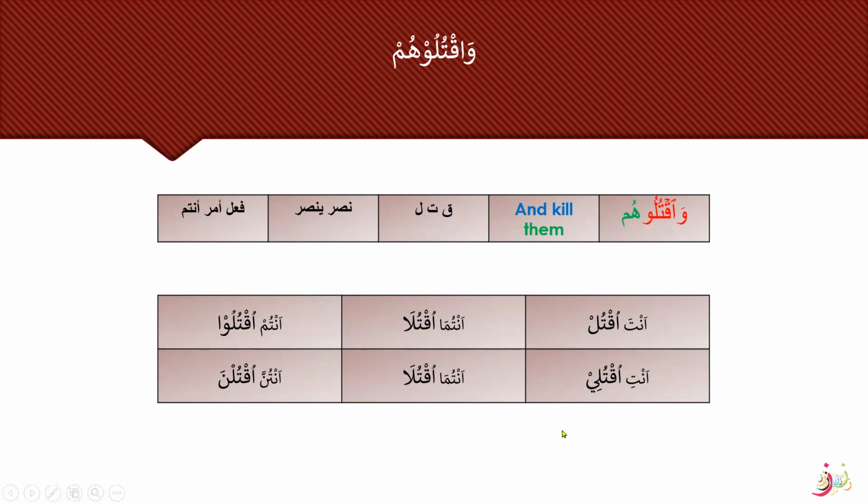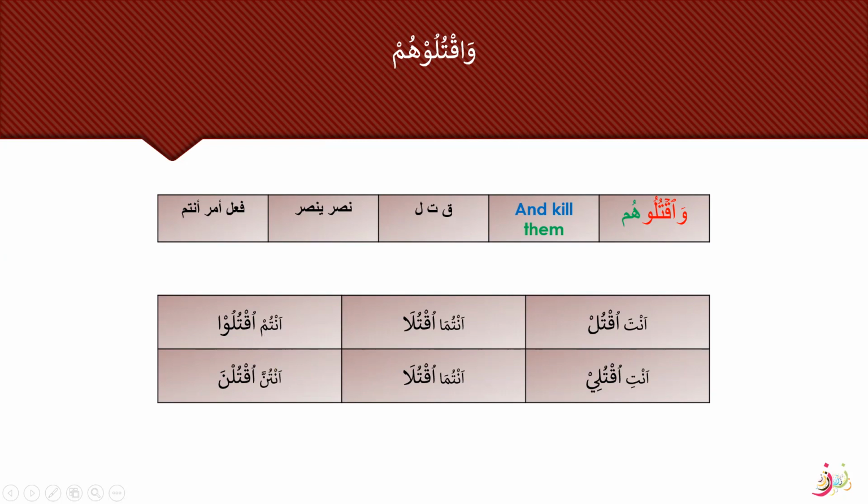So here, as we know, what are the rules for making the fi'l amr, we need to use fi'l mudari and there are two conditions. Just drop the first letter ta from the antum, because you know that the fi'l amr is always made from the second person singular, second person dual, and second person plural. Second person singular, the entire anti version, the male and female version, and then these two forms, the female and the male versions, dual form, and again the masculine and the feminine genders for the antum and antunna.